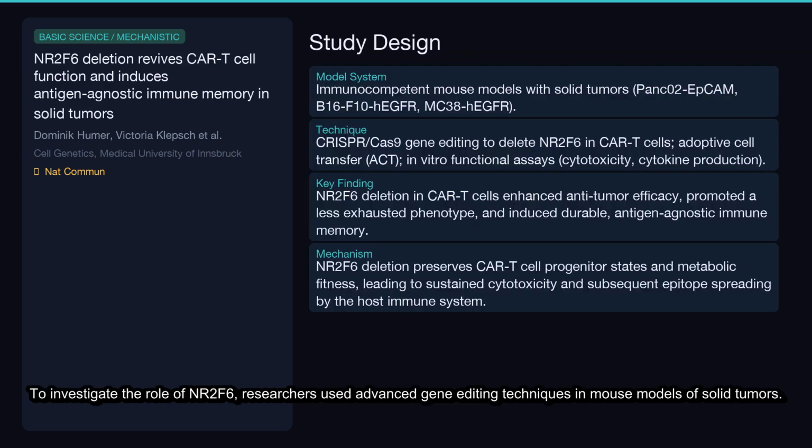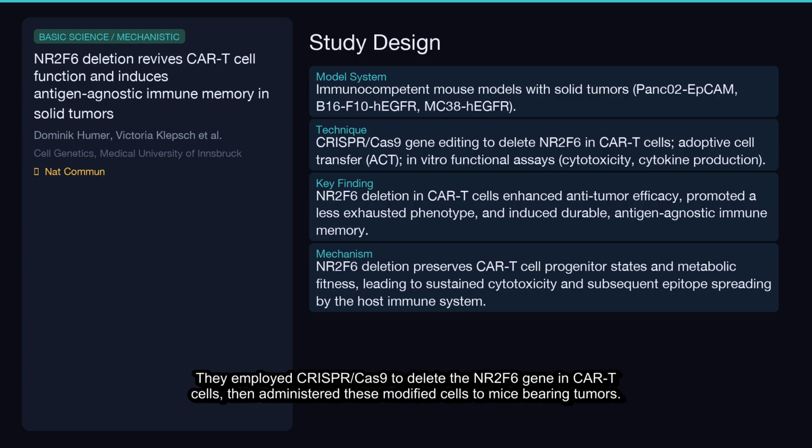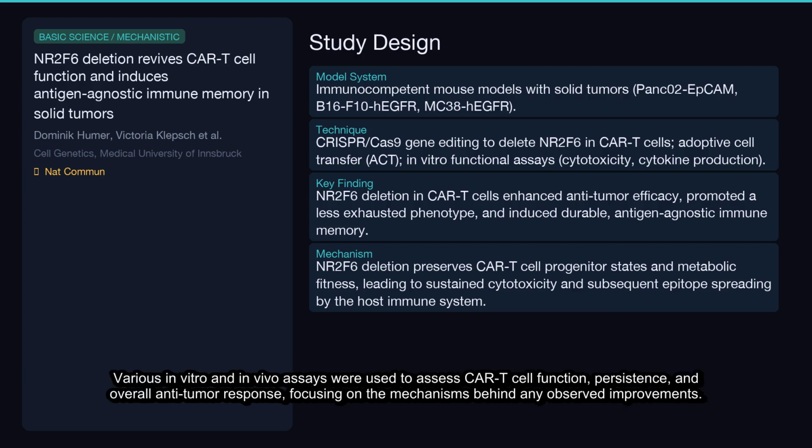To investigate the role of NR2F6, researchers used advanced gene editing techniques in mouse models of solid tumors. They employed CRISPR/Cas9 to delete the NR2F6 gene in CAR T cells, then administered these modified cells to mice bearing tumors. Various in vitro and in vivo assays were used to assess CAR T-cell function, persistence, and overall anti-tumor response, focusing on the mechanisms behind any observed improvements.